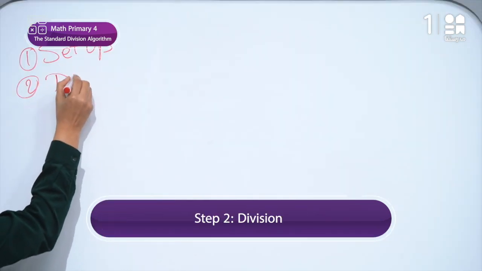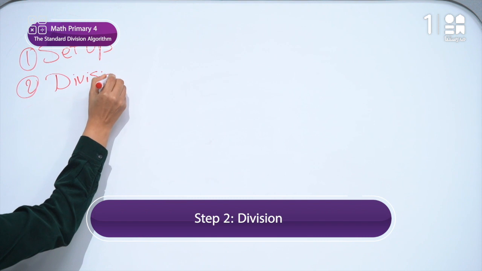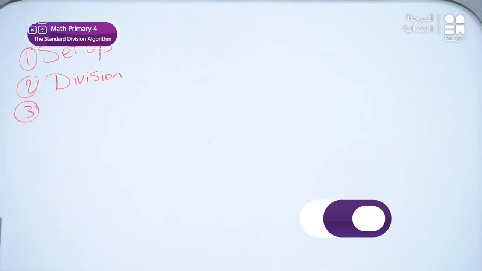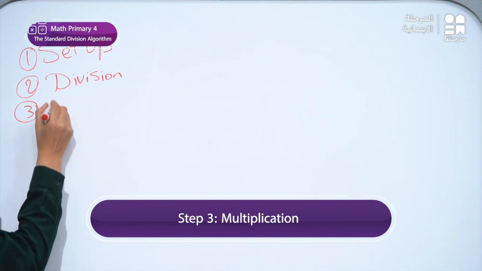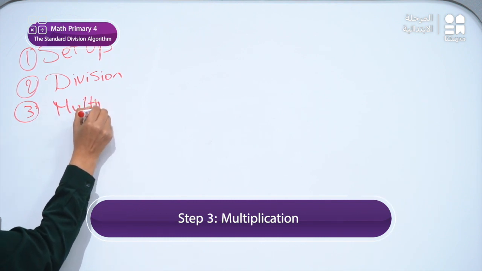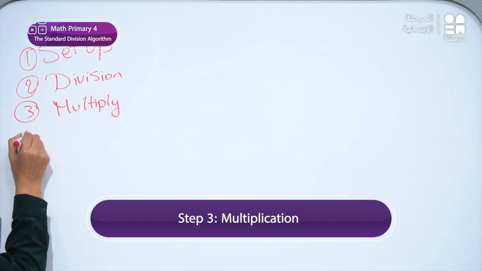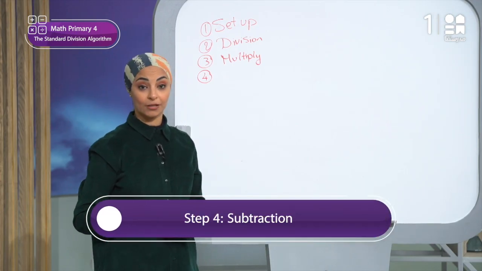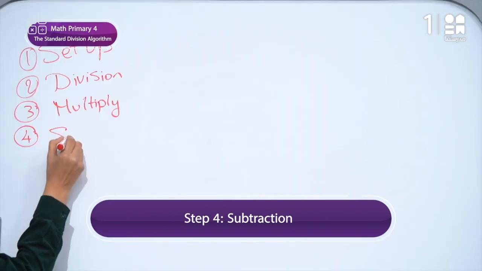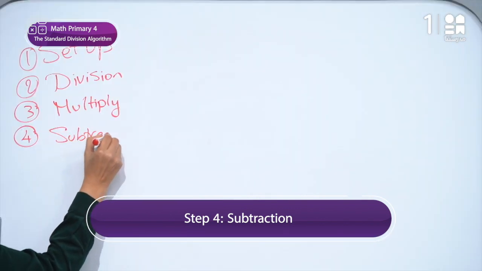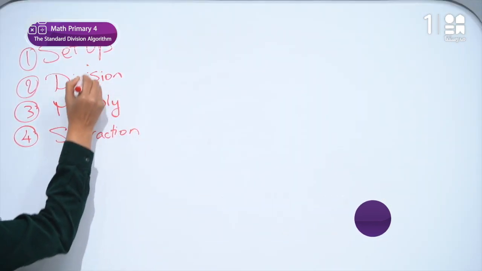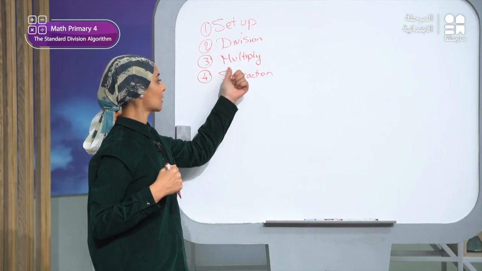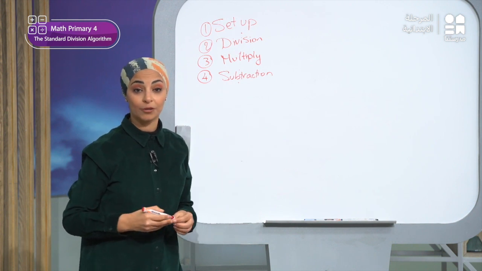So I will write here step number 2 is division. What about step number 3? Step number 3, I will multiply, or multiplication. Okay, then what about step number 4? Step number 4 is subtraction. Okay, step number 4 is subtraction. Notice that in these steps I must do it in order. I must do setup first, then division, then multiply, then subtraction.